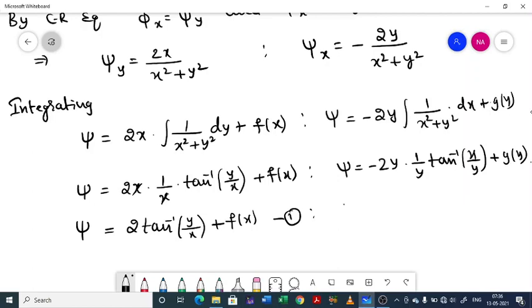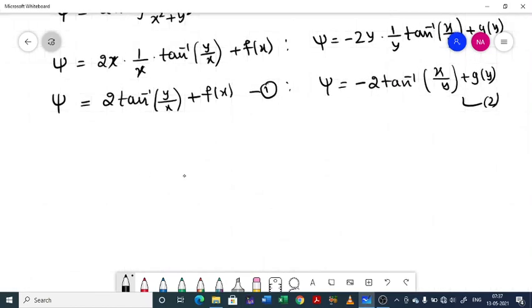So psi will be minus 2 tan inverse of x by y plus g of y. Call this as equation 2. Now you can choose f of x equal to 0 and g of y equal to 0.